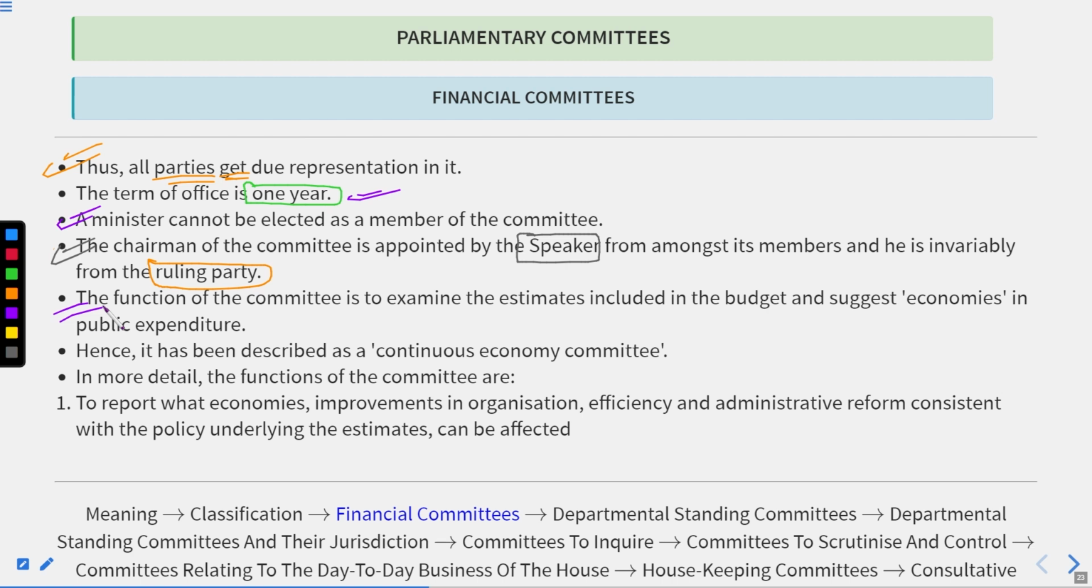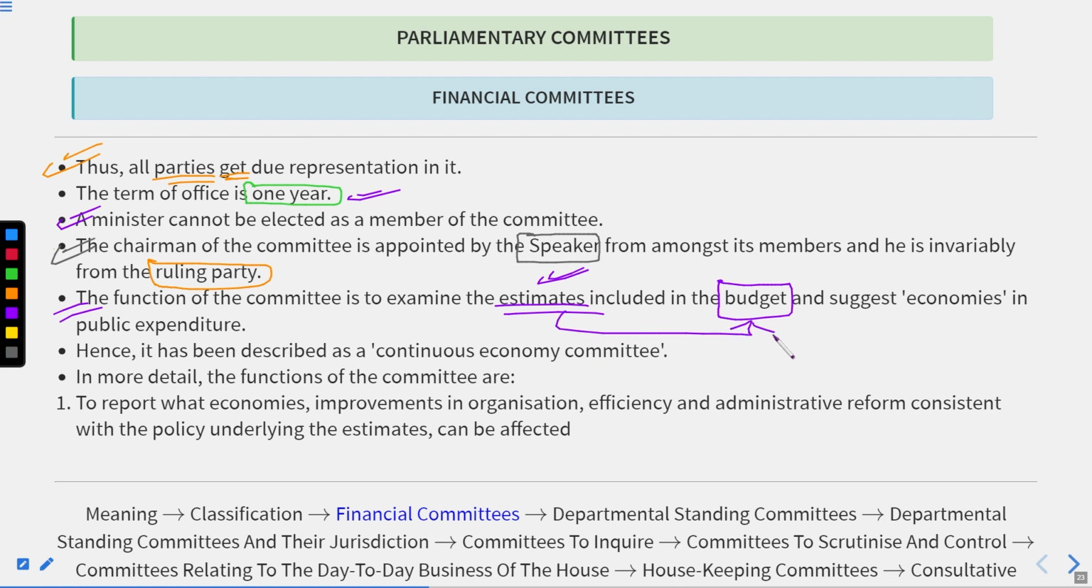The function of the committee is to examine the estimates included in the budget and suggest economies in public expenditure. The budget is presented to Parliament under Article 112, and it mainly deals with estimates: the estimated expenditure the government is going to make in the given financial year and the estimated revenue against it. The Estimates Committee carries the estimates in its name, so its prime function is to examine the estimates that are included in the budget.